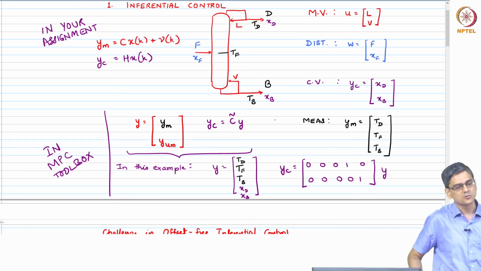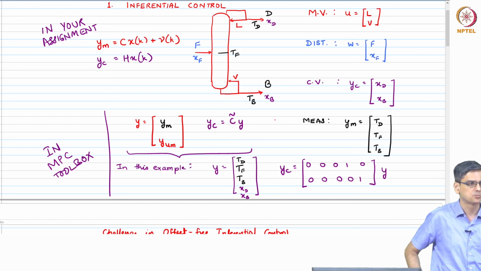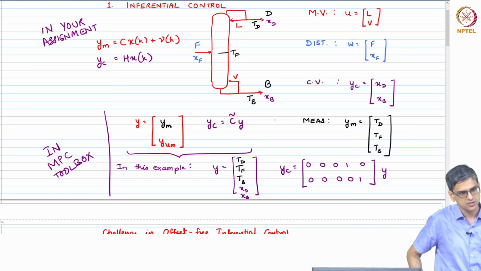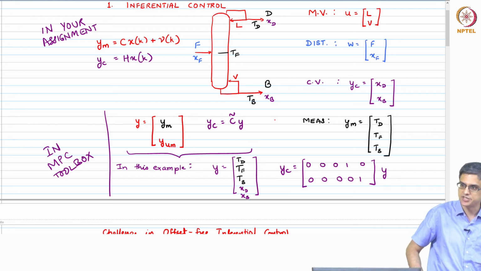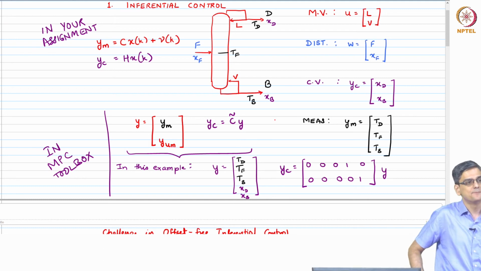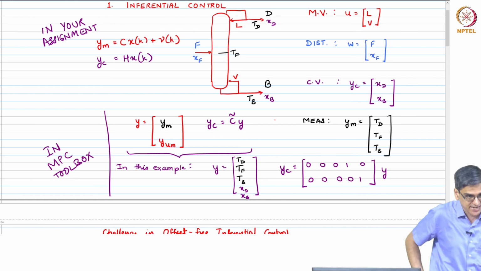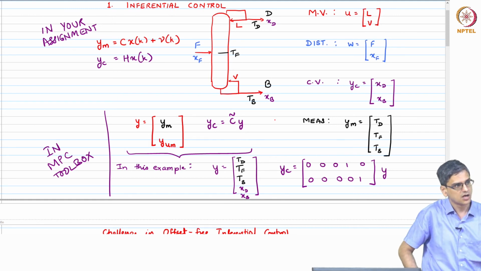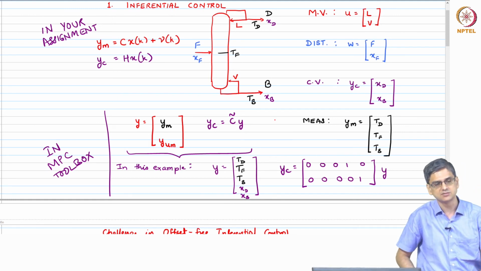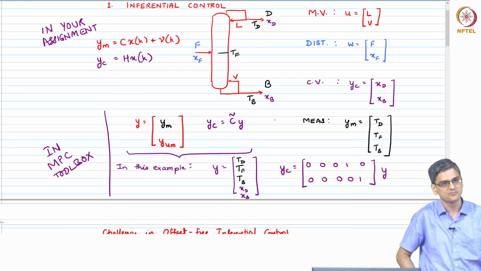For square systems, not a problem. Inferential control or non-square systems, you need to ensure that. So, the maximum number of integrating white noise states XWs are going to be equal to the total number of measurements.